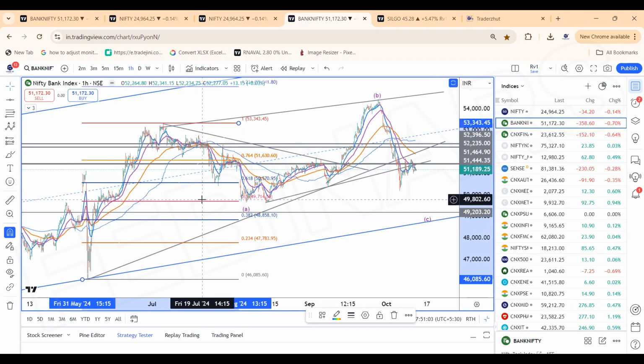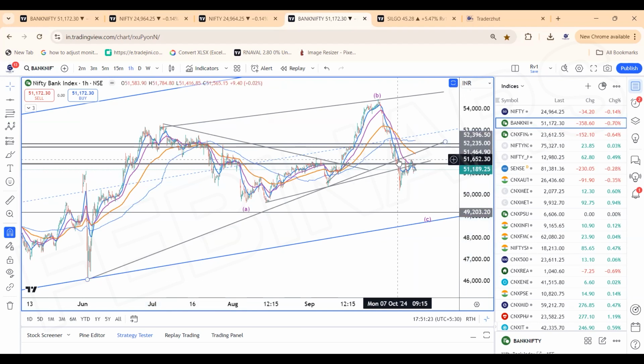If the lows of 49,700, 800 are not broken, then clearly we have bottomed out. If it starts breaking 50,800, 700, then short the Bank Nifty for a 1,500 point decline is the strategy. Until then, as long as 50,800, 700 holds by the dips, the targets are 51,700 to 52,200. That's what one needs to do for the Bank Nifty.